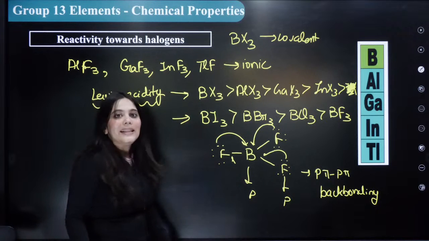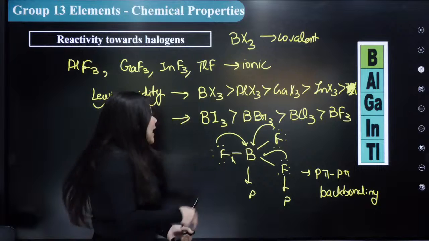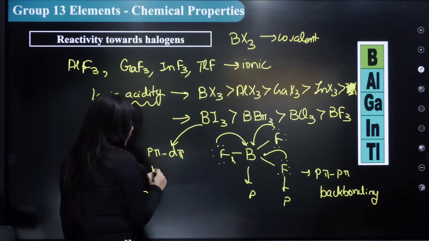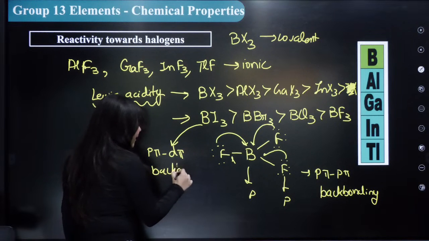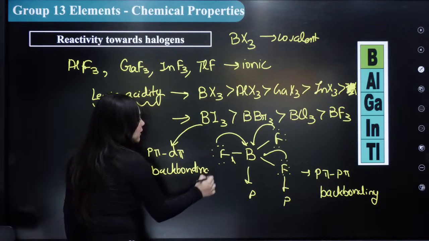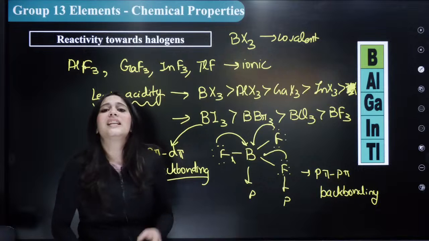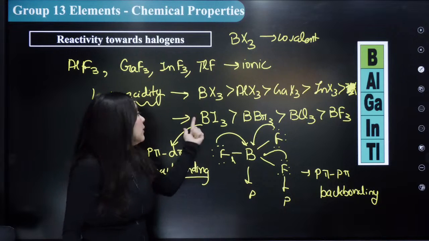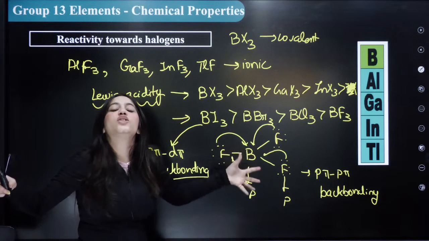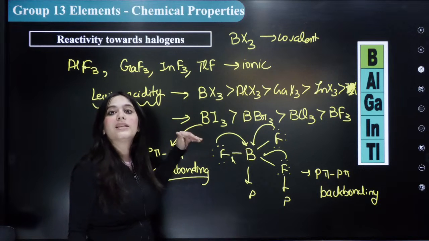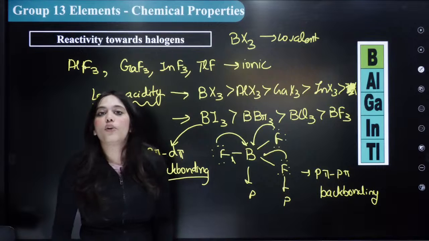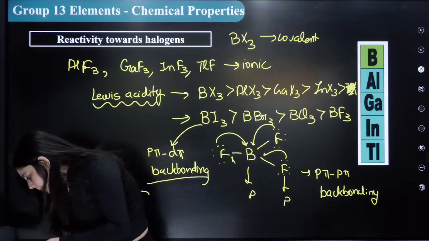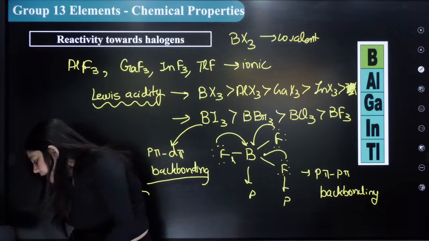But what happens with BI3? The iodine is a very big atom, and in BI3, what kind of bonding will be there? It will be p pi d pi back bonding, right? The back bonding present here will be the p pi d pi back bonding, which is least stable. It cannot effectively donate its electron to boron. Hence, the boron here is the most electron deficient species. Hence, it is the most Lewis acidic in nature. So, this is the trend followed for Lewis acidity when we're talking about trihalides. Is this thing clear to everybody? ठीक है?